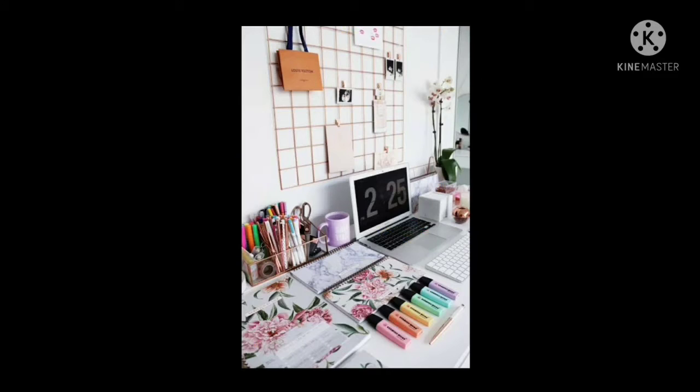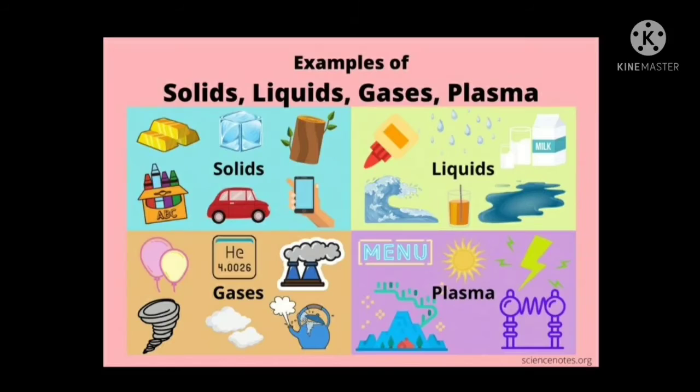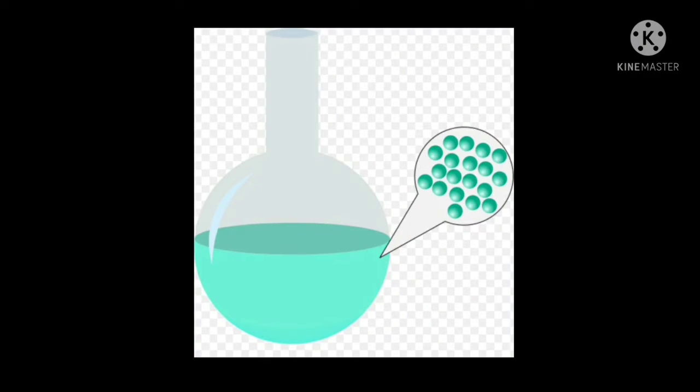Hello class 4. Today we are going to learn about solids, liquids and gases. Chapter 6. Look around on your study table. You can see things made of different materials. You can see things made of wood, metal, plastic, glass, etc. All these materials are given a common name called matter.